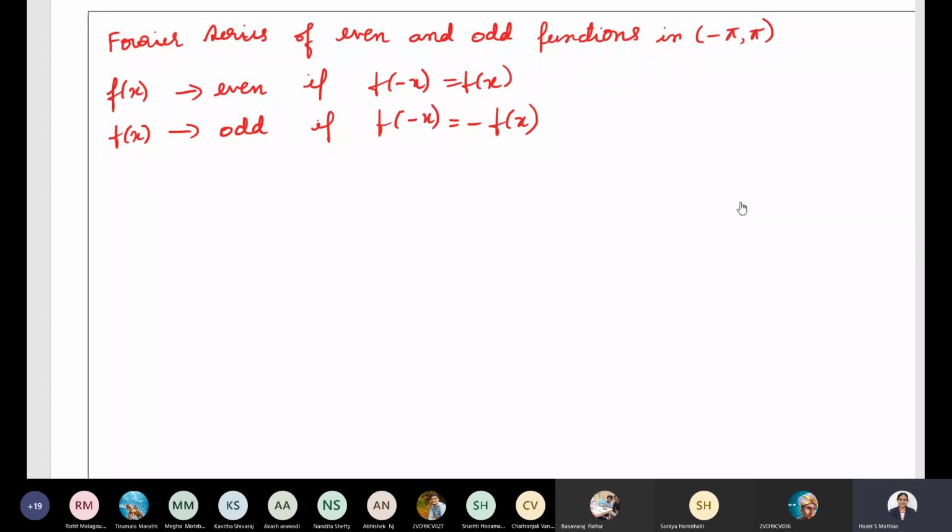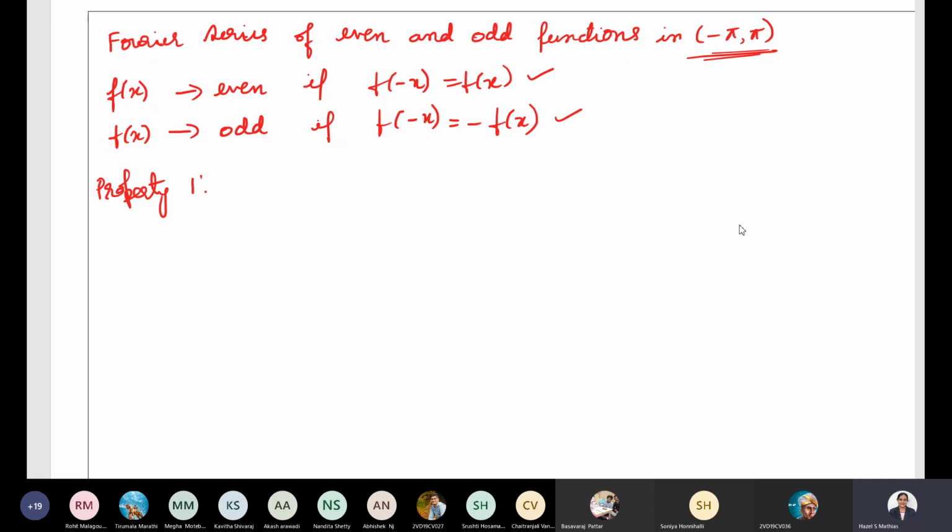We say that a function is even when f of minus x is equal to f of x, and we say that a function is odd if f of minus x is minus of f of x. Now I'll just explain you the two properties which we require to get the formulae for Fourier series expansion of even and odd functions in this interval.